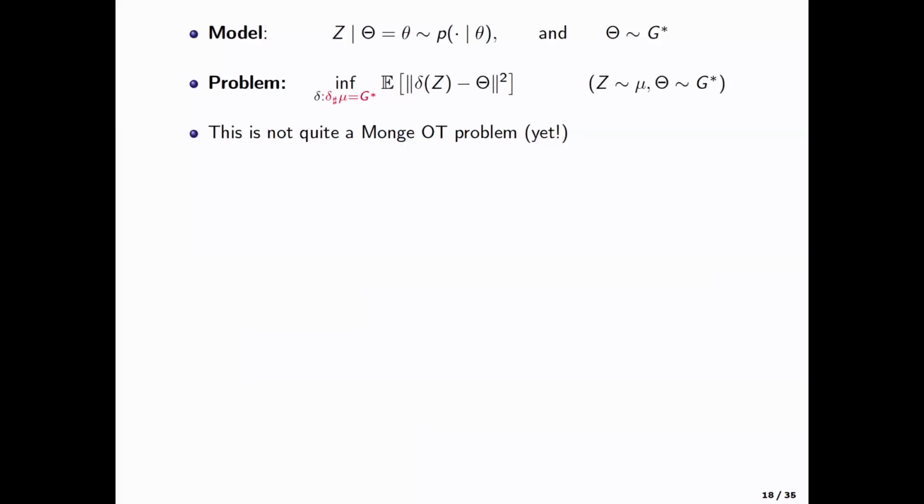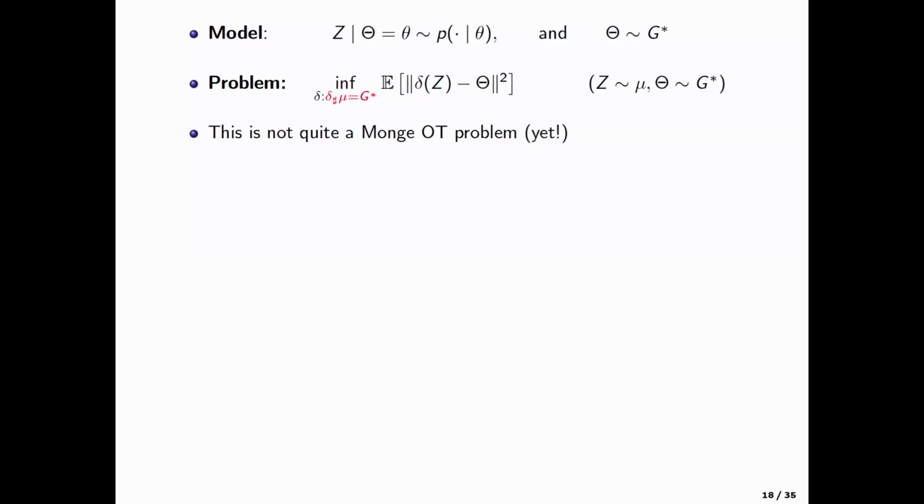I had Z and theta. I only observed Z. I wanted to predict theta. I want to estimate theta by delta of Z. And I have this constraint that delta should push forward the distribution mu, which is the distribution of the Z, to that of theta, which is G star. So this now looks like an optimal transport problem. Not quite. If instead of theta, this had been Z, this would have been exactly Monge's problem. Right? This is not quite an optimal transport problem.